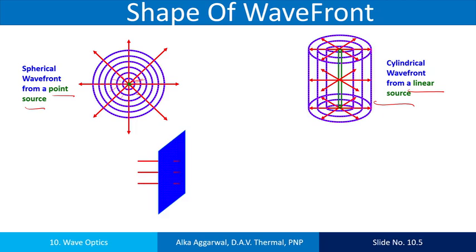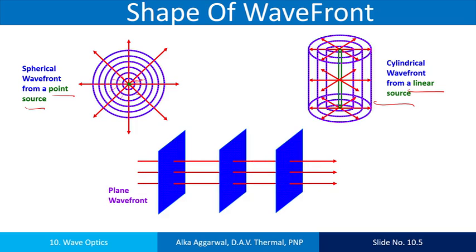Then the plane wavefront. When the source of light is situated far, far away from us, then we receive only a part of the wavefront, as in the case of the sun. It is situated far, far away from us, we get only a part of the wavefront, so it appears as a plane wavefront. This blue color is a plane wavefront, and these red lines which are perpendicular to the wavefront are the rays of light.